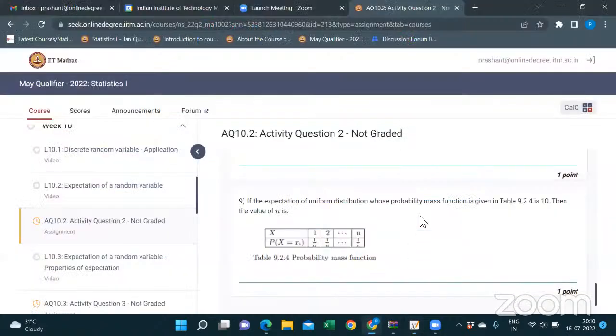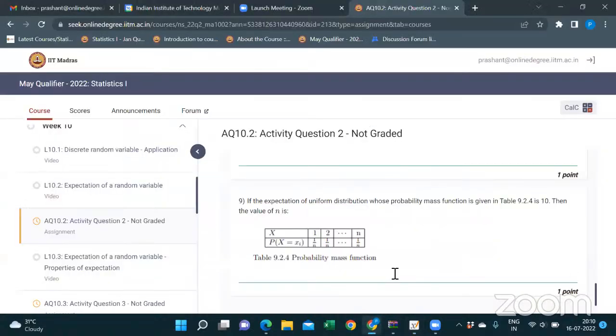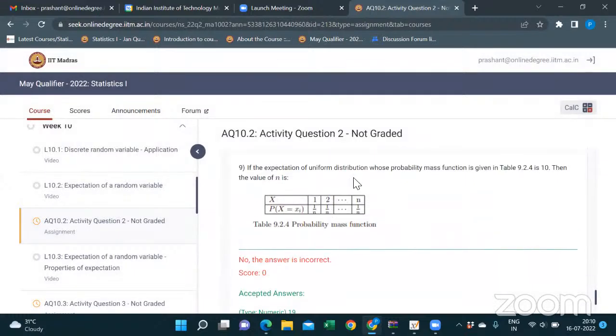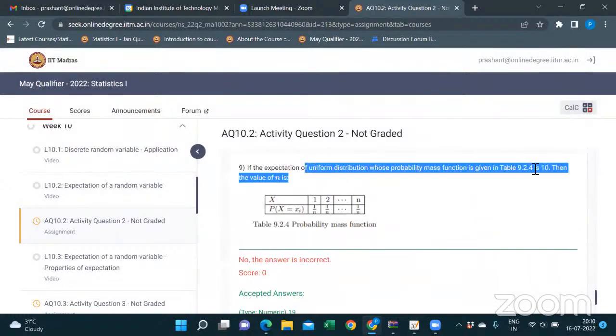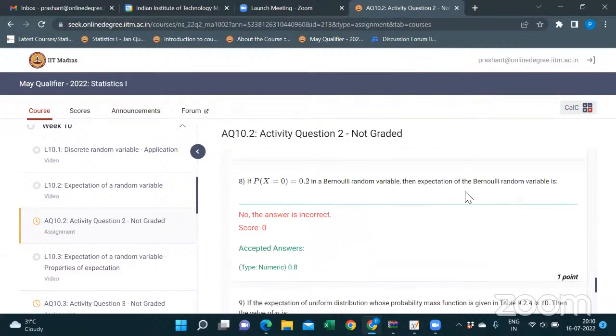Now come to the question. The expectation of a uniform distribution whose probability mass function is given in this table is 10, then find the value of n. So this value is given as 10, right? So n plus 1 will be 2 into 10, which is 20, so n will be 19. Correct, so I think 19 is the correct answer. In the question it's given that the expectation is 10, so n plus 1 by 2 is equal to 10.